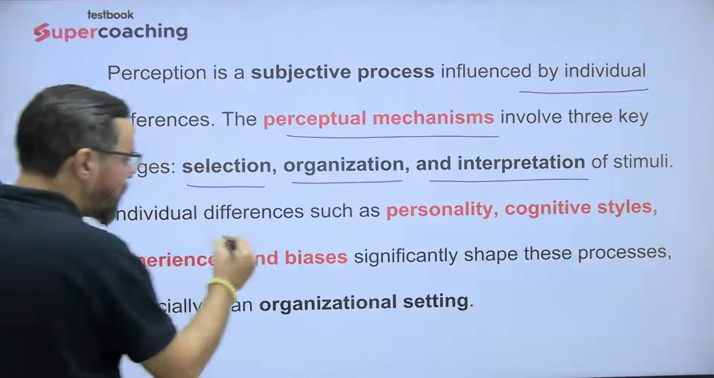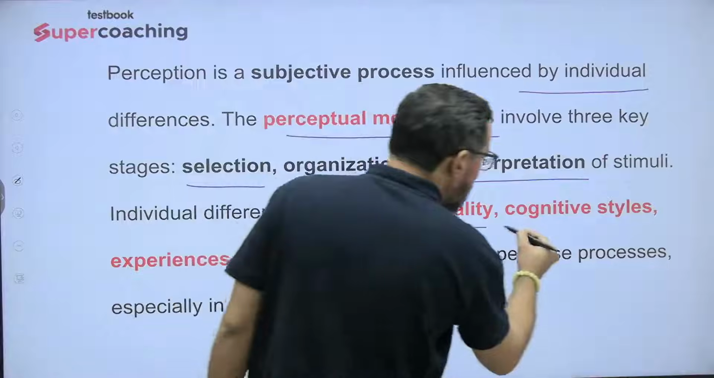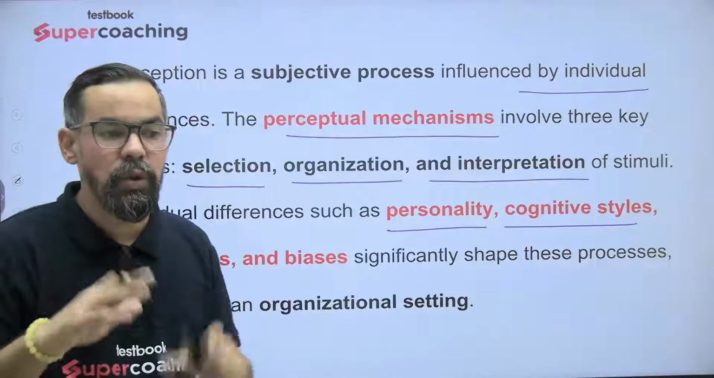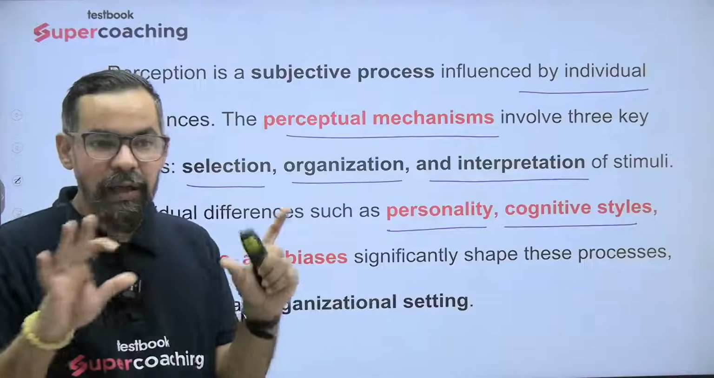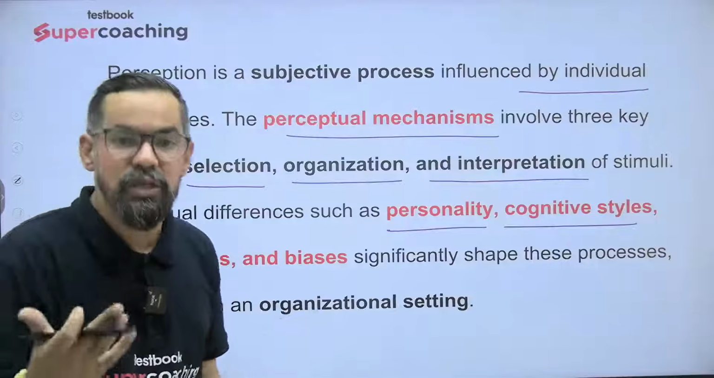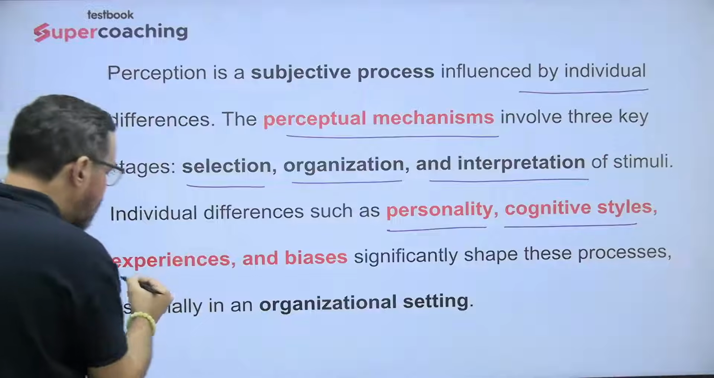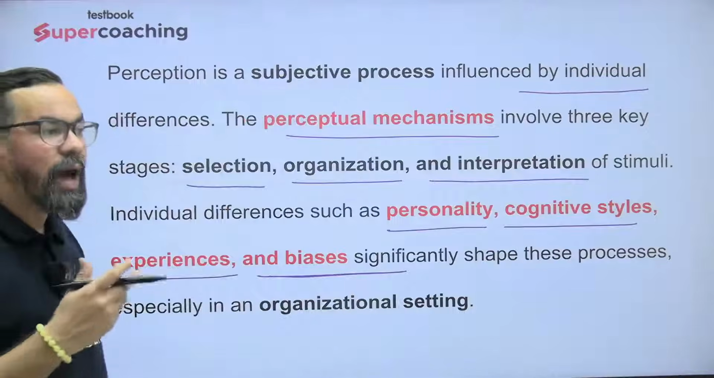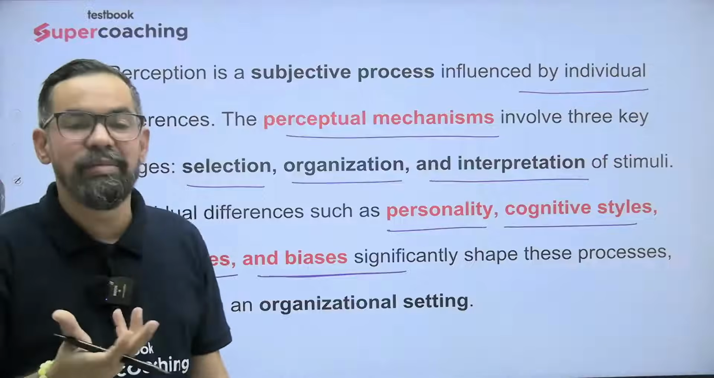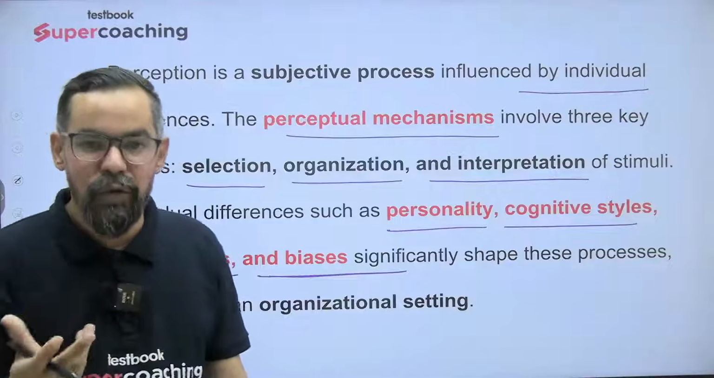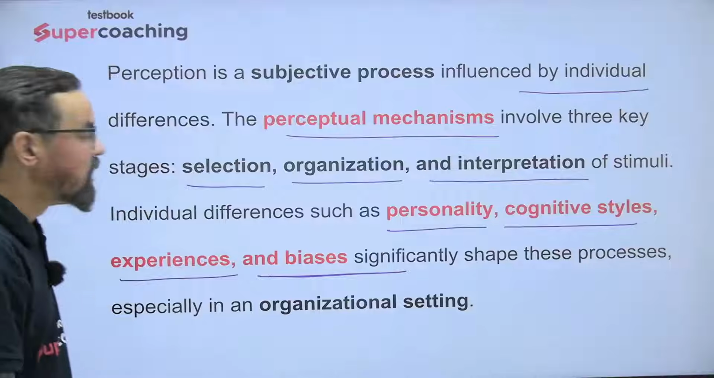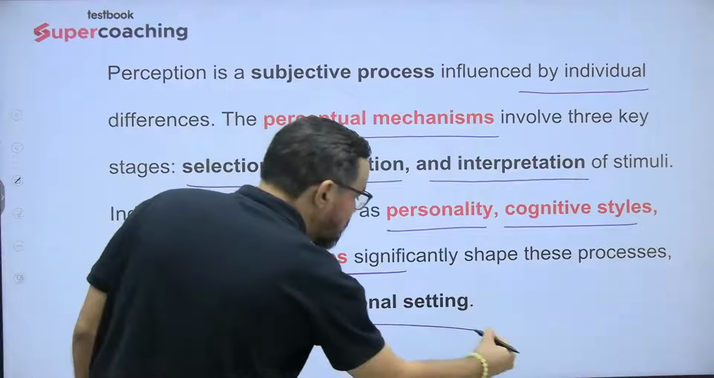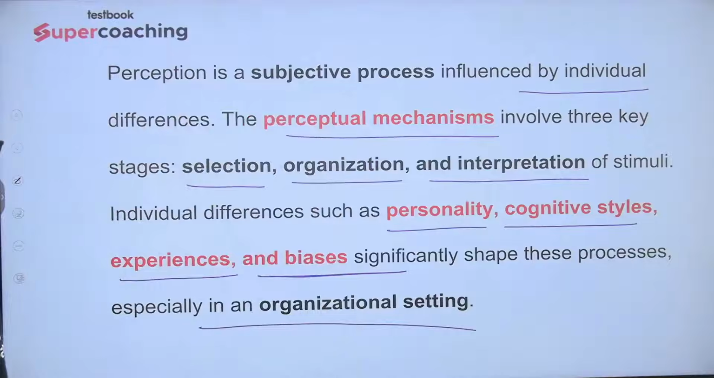Individual differences such as personality, cognitive style. Cognitive style is your reasoning ability, how you apply the reasoning while you study things or while you make perception about the target. Your past experiences and bias. Bias, like we sometimes do stereotyping, halo effect, horn effect, and all these kind of things. Okay? These significantly shape these processes, especially in organizational settings. This is the basic introduction.